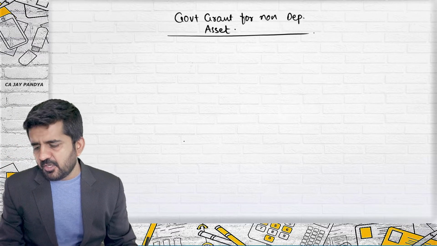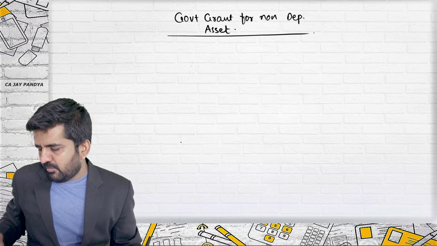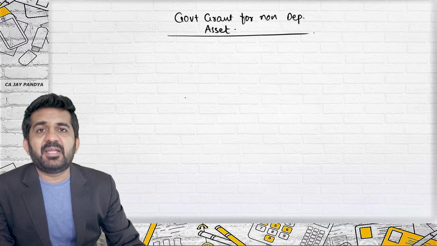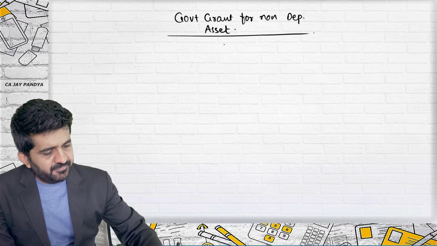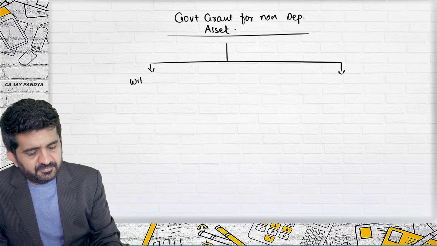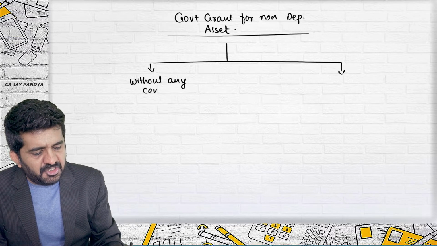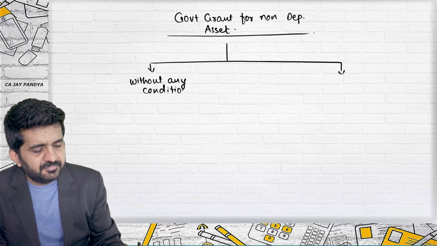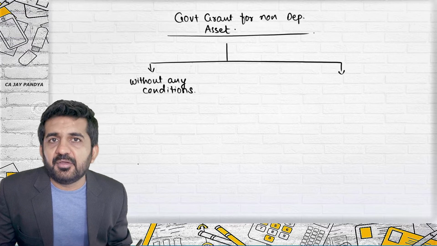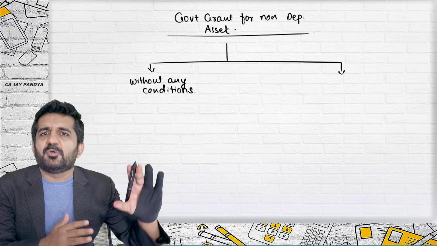Government grant for non-depreciable asset. What will happen in this case? If government is giving you cash or kind for non-depreciable assets without any conditions, or the conditions are very generic, very simple and easily solvable, then practically you can say there are no conditions.